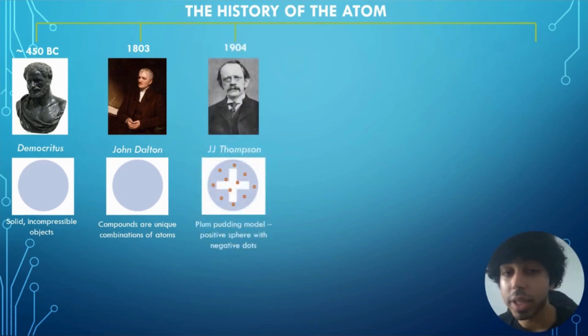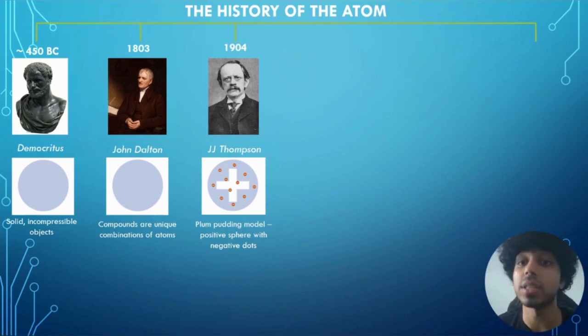And then around 100 years later, J.J. Thomson discovered that particles have charges in them, and so proposed a new atom, where it was a ball of uniform positive charge with negatively charged particles dotted around, like plums in a pudding, hence creating the plum pudding model.